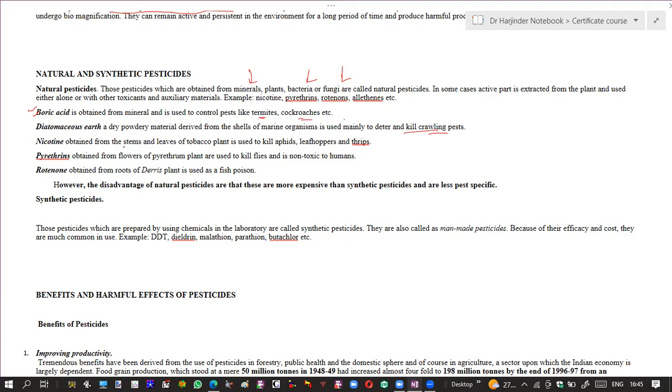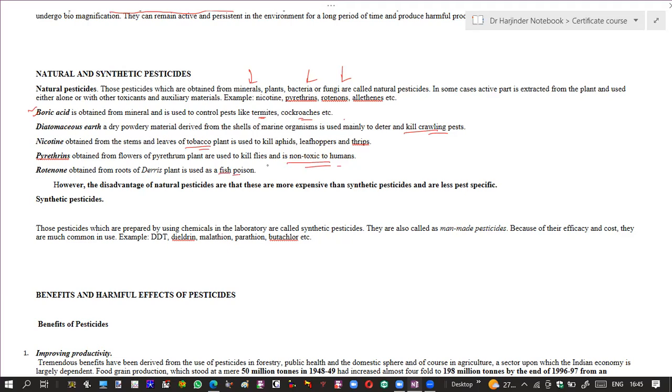Nicotine is obtained from stems and leaves of tobacco plants, and it can be used to kill aphids, leafhoppers, and thrips. Similarly, pyrethrins can be obtained from the flower of the pyrethrum plant and can be used to kill flies, and they are basically non-toxic to humans. Similarly, rotenone, which is obtained from the roots of the Derris plant, is used as a fish poison.